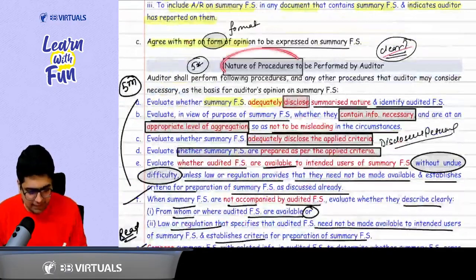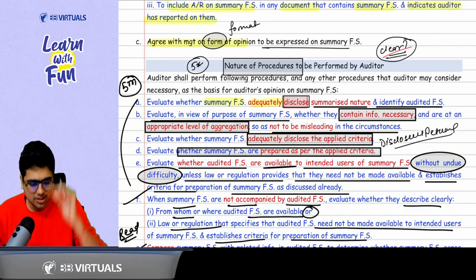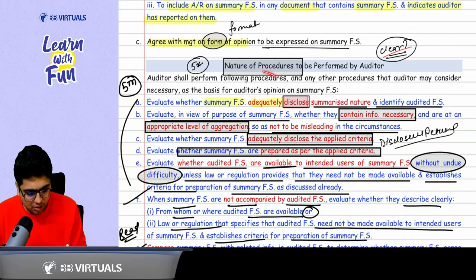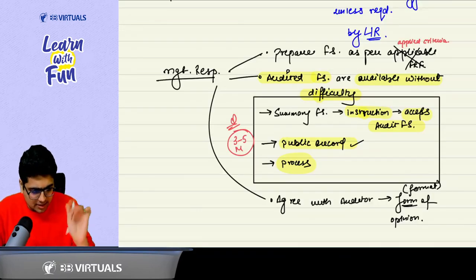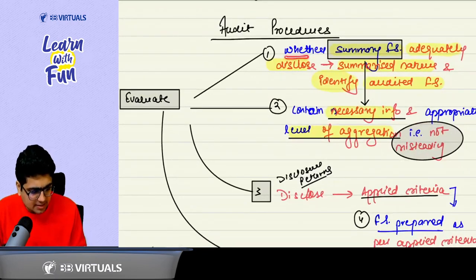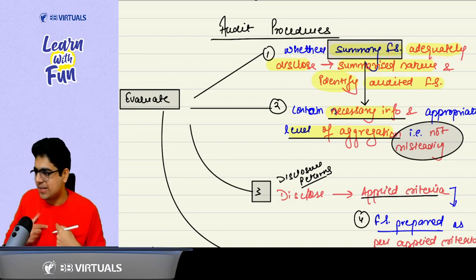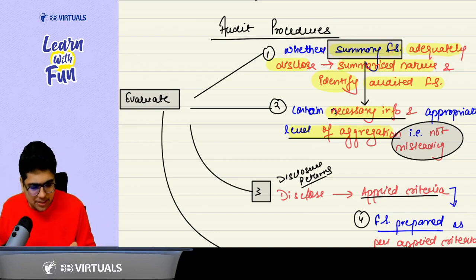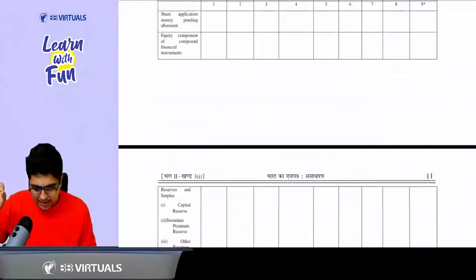Okay, sir. Then we discuss the topic of the nature of procedures, and I feel ICAI can ask a 5-marker question from it. The auditor shall perform the following procedures to evaluate. What are the things to be evaluated in case of summary financial statements? So just go with the flow. The first thing that you will evaluate is whether the summary financial statements adequately disclose that they are summary financial statements. Like we saw the abridged financial statements: is it clearly written that they are abridged financial statements? The answer is yes.